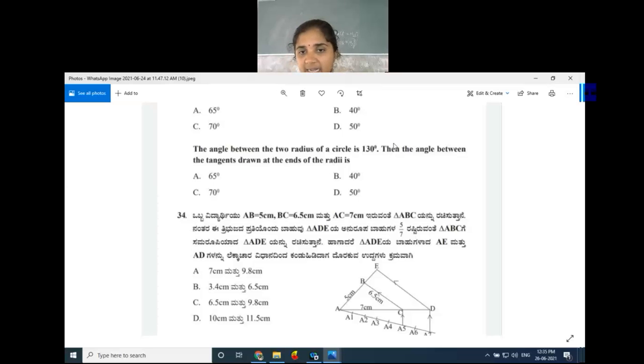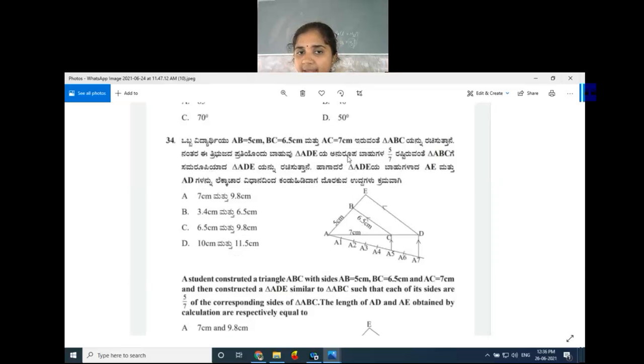So between the radii 130, between the tangents the answer is 50 degree. Option D, 50 degree is the right answer.